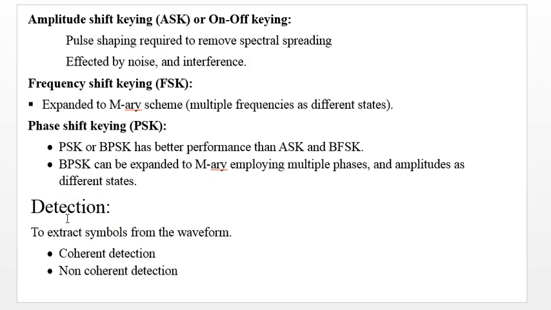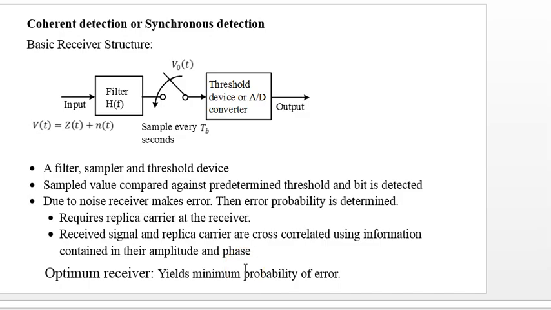Now we come to the detection process. The detection of these binary signals involves detecting whether bit 1 has been transmitted or bit 0 is being transmitted. So detection is basically a simple process, but if you want a higher data rate, then it's not so straightforward and simple. One kind of detection is coherent detection, and the other is non-coherent detection.